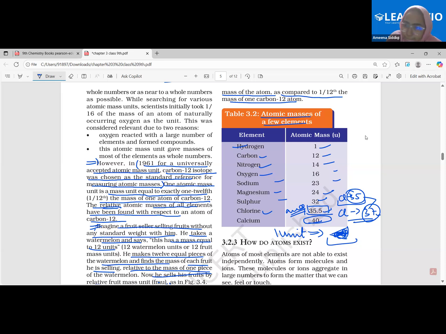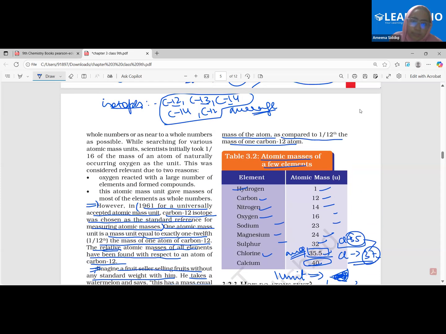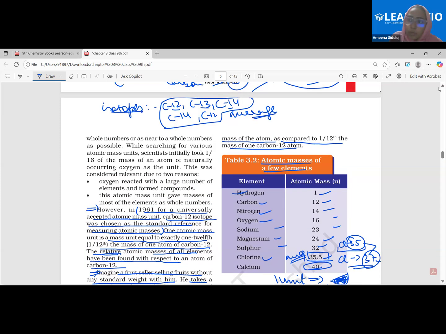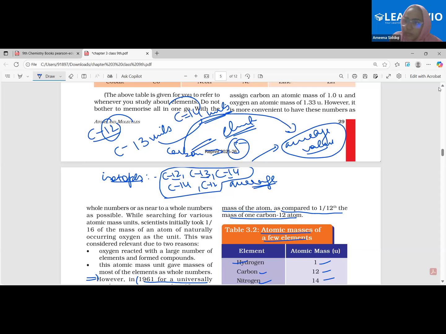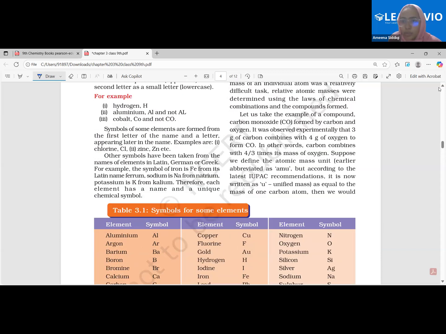Clear? Now I'm coming back to the earlier point. We said, what is the unit? We know what the unit is now. 1/12 the mass of carbon 12 atom is the unit of the atomic mass, right? Now let's understand how we denote that. We define the atomic mass unit, earlier abbreviated as AMU. Earlier it was written as AMU, that means atomic mass unit.